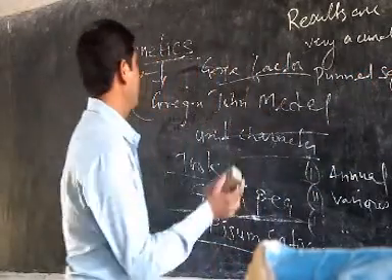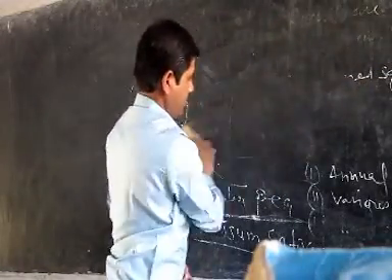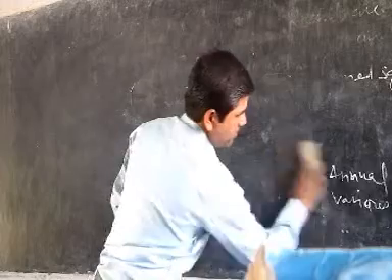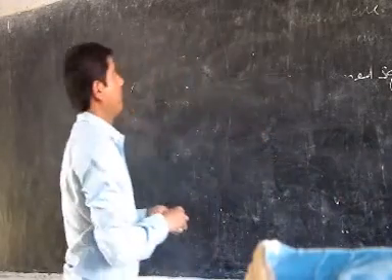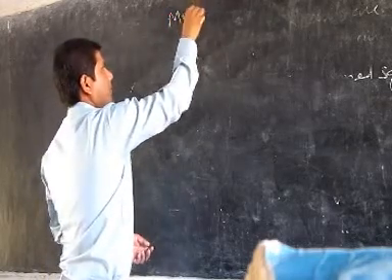For this, Mendel chose the monohybrid cross.